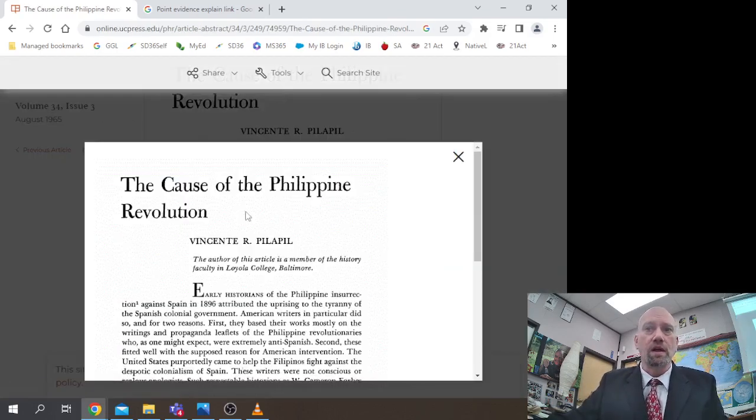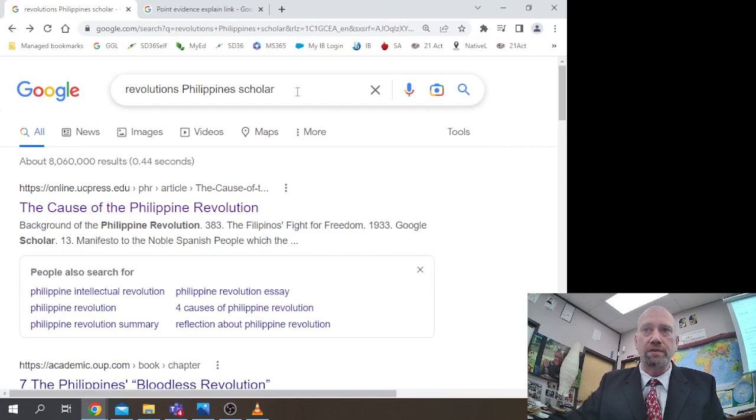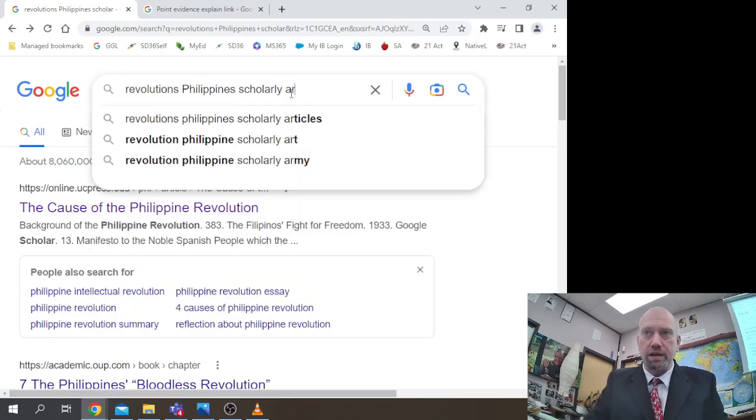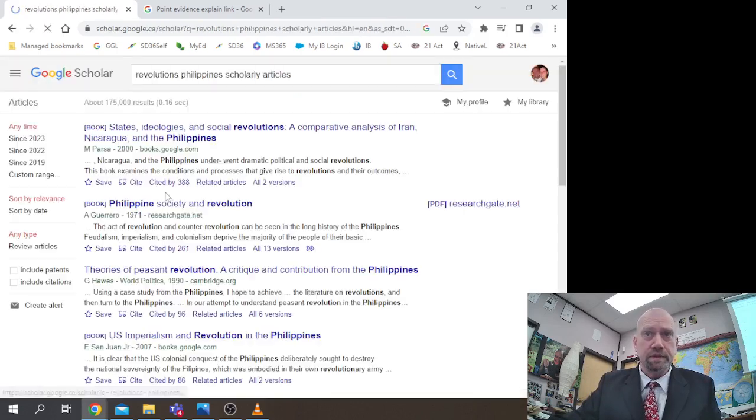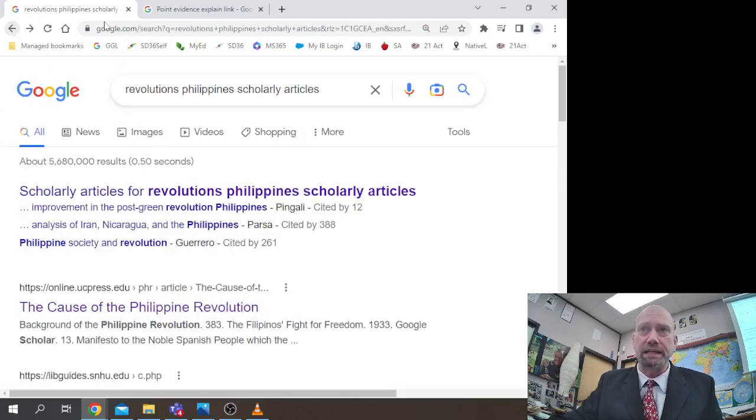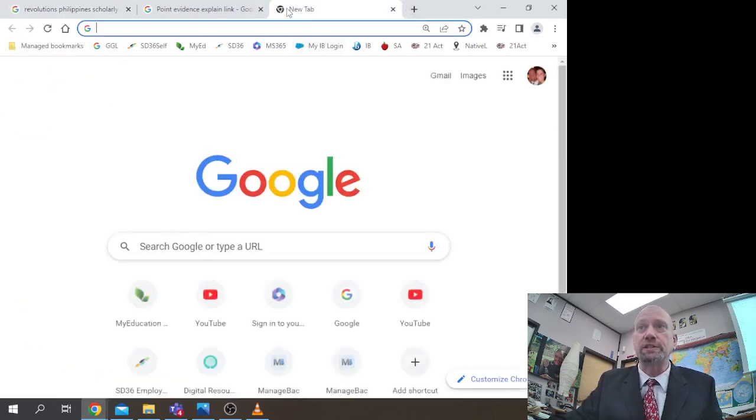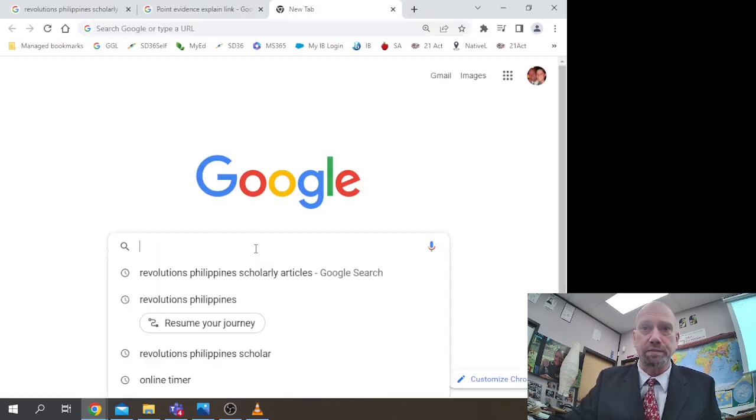Okay, this one has an author, but I'm going to go back to scholarly articles. So I'm adding the words "scholarly articles," and now we're getting more scholarly articles through Google Scholar. You can see how I've switched to Google Scholar to focus on the more academic articles. You can also use the databases. Really fast, I should also show you the databases.